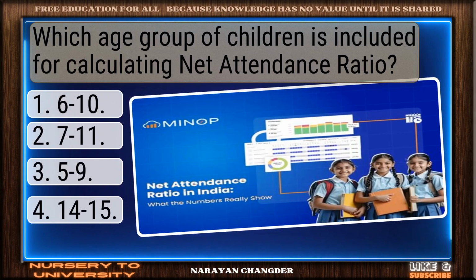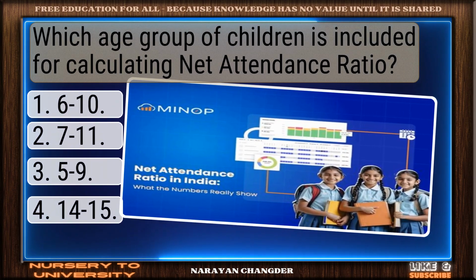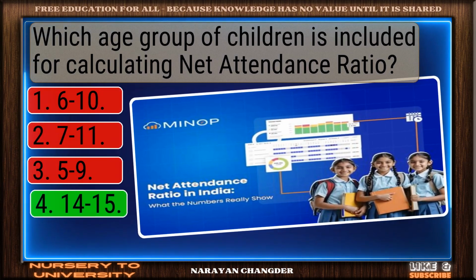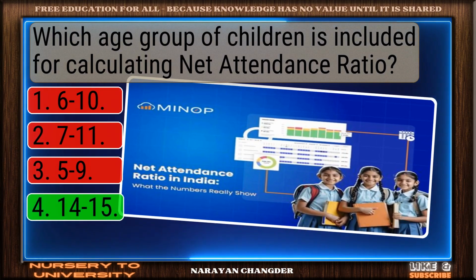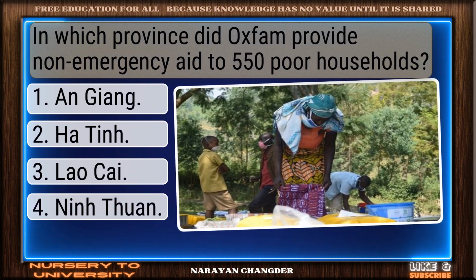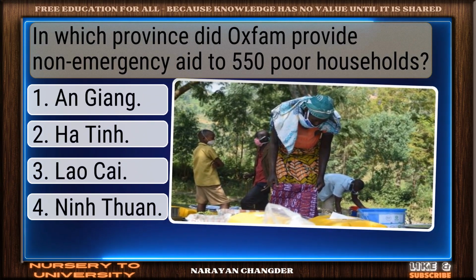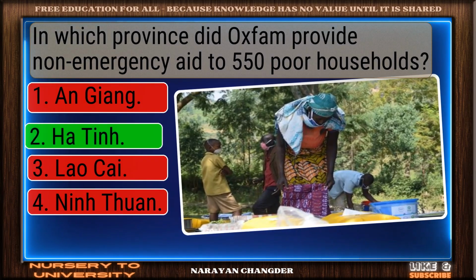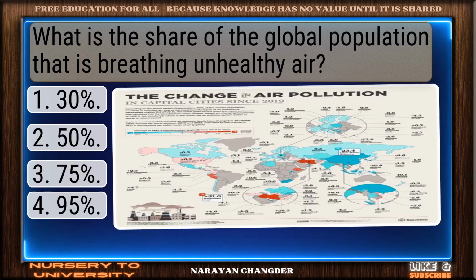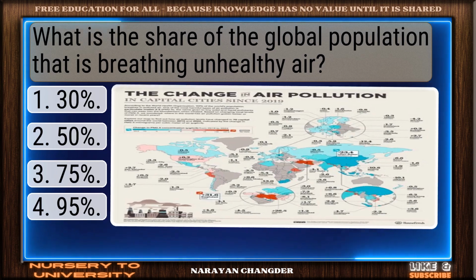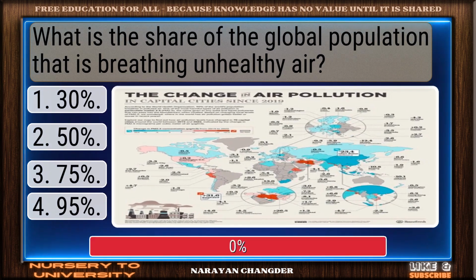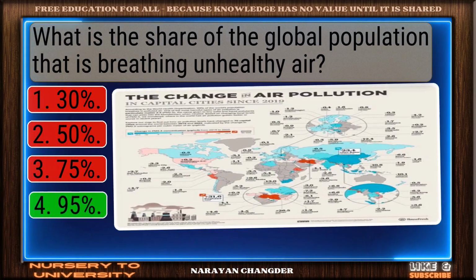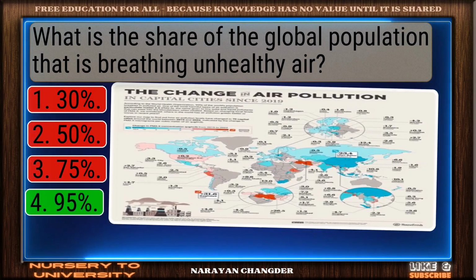Which age group of children is included for calculating net attendance ratio? Nice work. You chose 14-15 and it is correct. In which province did Oxfam provide non-emergency aid to 550 poor households? Right choice. Hatay is the best answer. What is the share of the global population that is breathing unhealthy air? You got it. Your choice, 95%, is right.